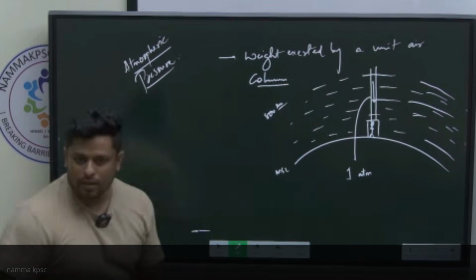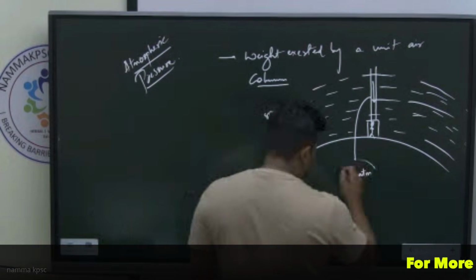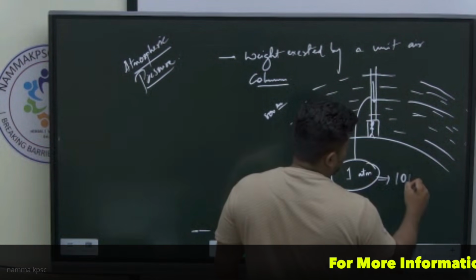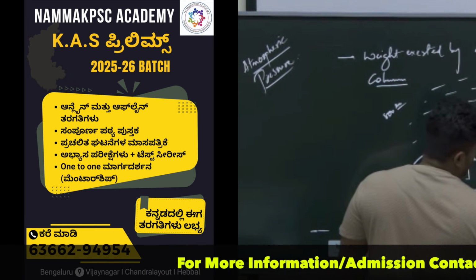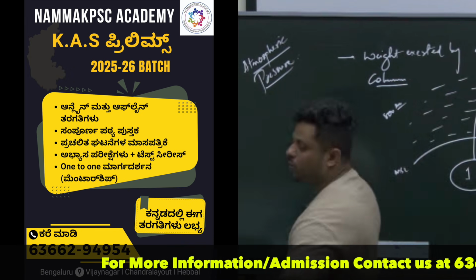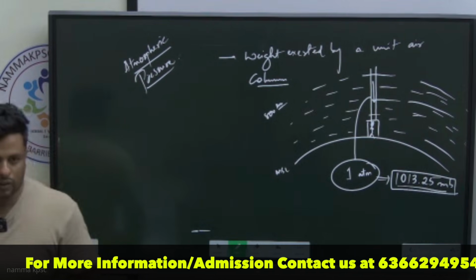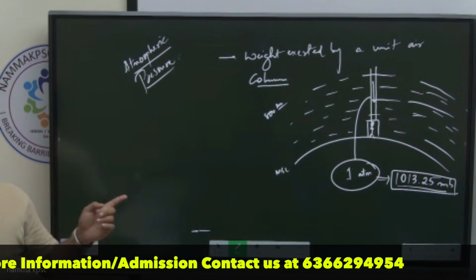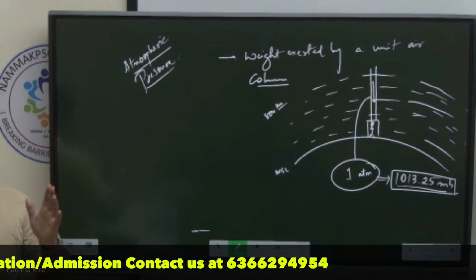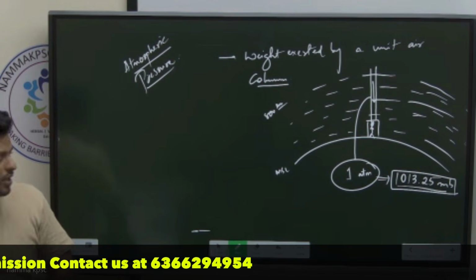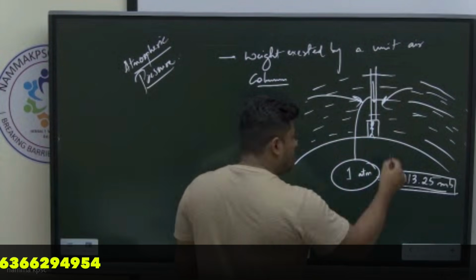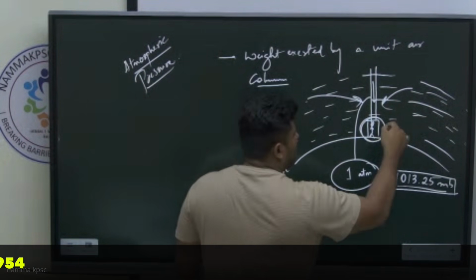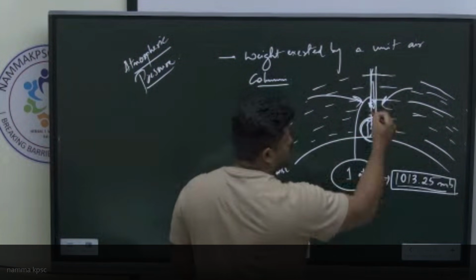If you want to know the value, it is somewhere around 1013.25 millibars. We measure in millibars. This is what we call atmospheric pressure. Now this pressure can be low or higher depending upon the constituents of the atmosphere right over there. If there are excess gases, if the winds are pushing too many gases, will Abhishek feel a heavy atmospheric pressure over him?